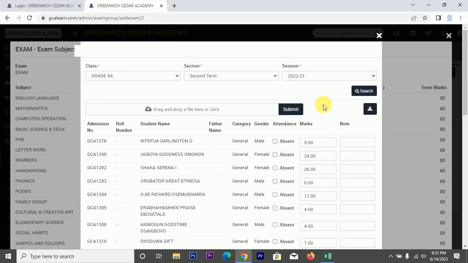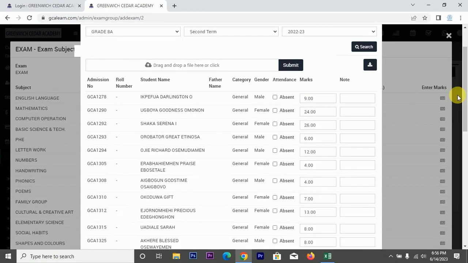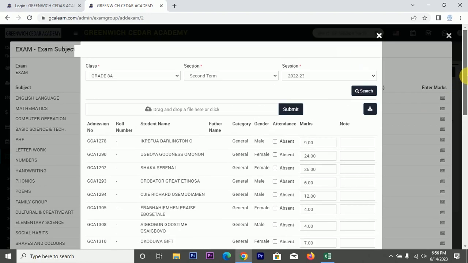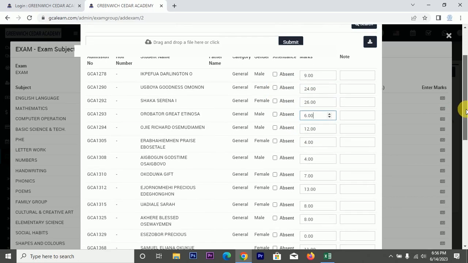Good. This is where the teachers will have to enter their scores. See it, all the student names for that class and the subject, mathematics, as you can see. So you just enter their scores. Whoever was okay, they've already entered all these scores. Of course you've marked your script, you have their scores with you. So whoever was absent, just mark it absent. Then record their scores.